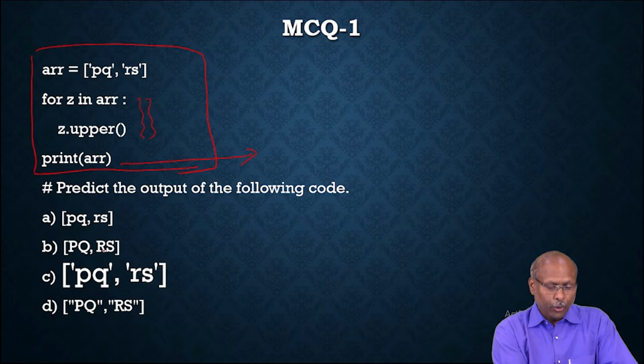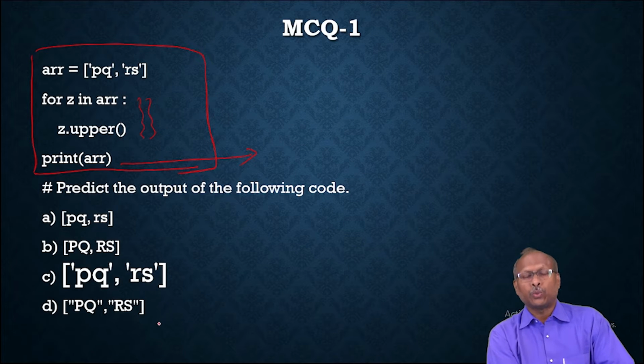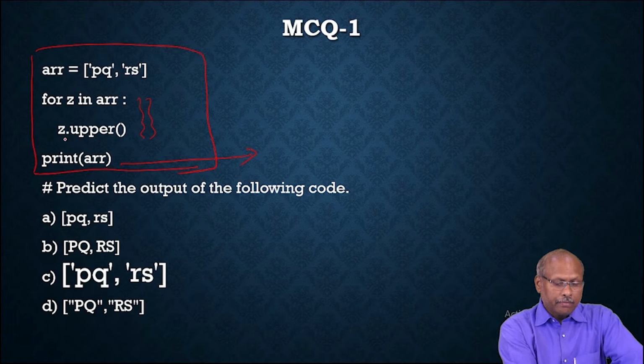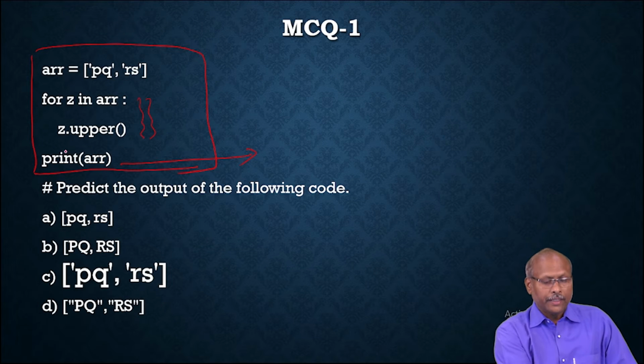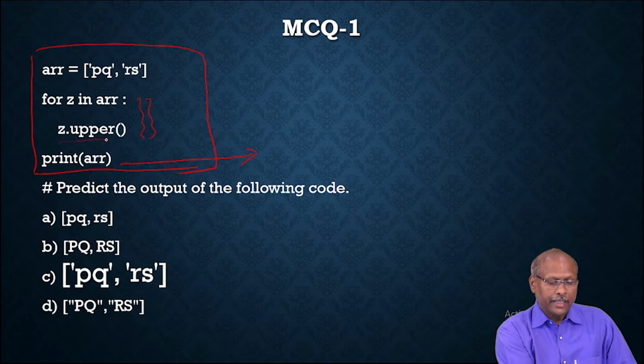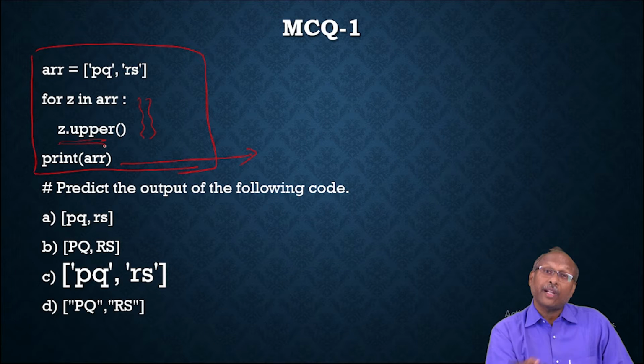If you observe here, there are four options: A, B, C, D. In A, PQRS is there; B, PQRS; C, PQRS within single quotes; and D, within double quotes, PQRS in uppercase. So which is the correct output? Please remember, the for loop repeats two times. It is converting into uppercase, no doubt, but it is not updating. It is converting and forgetting.